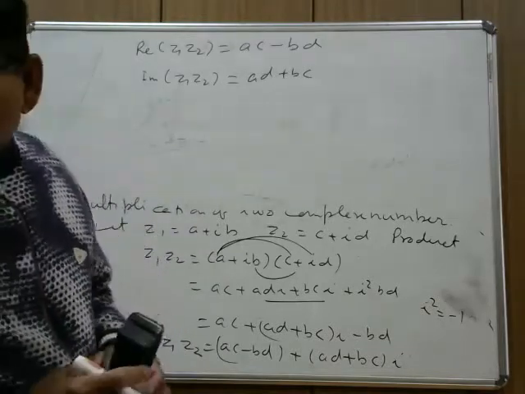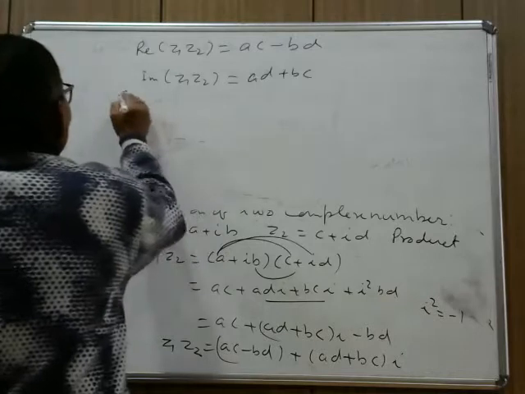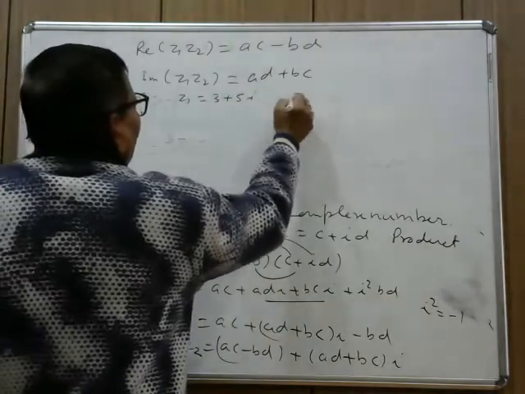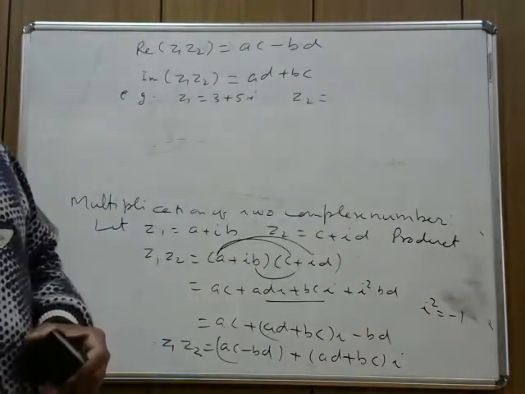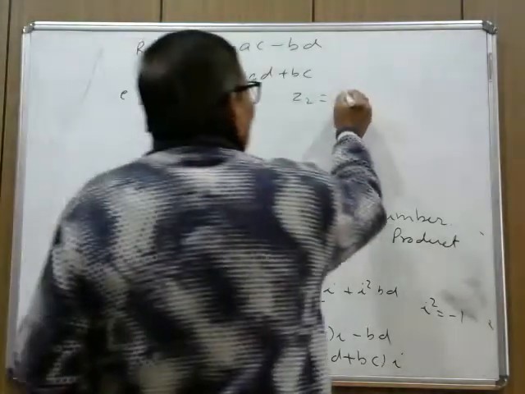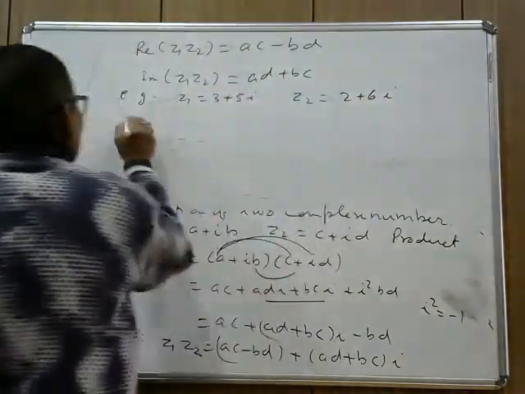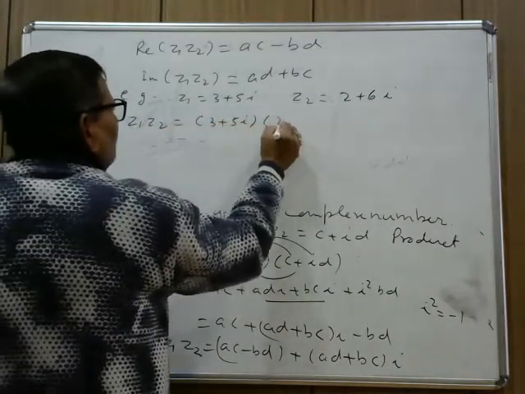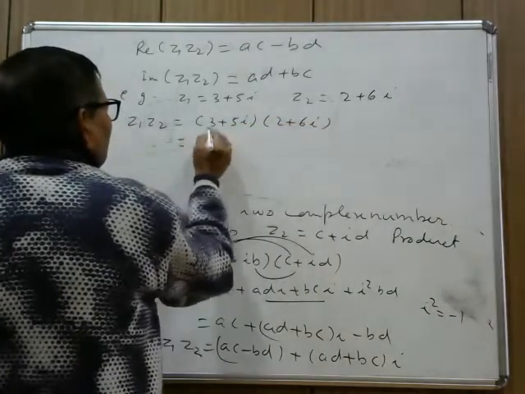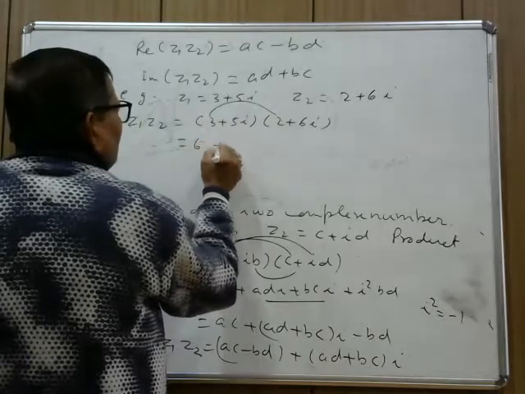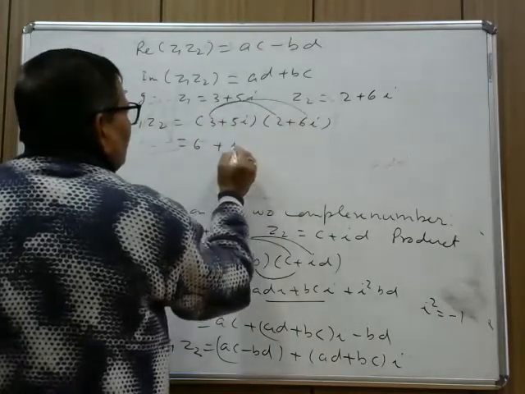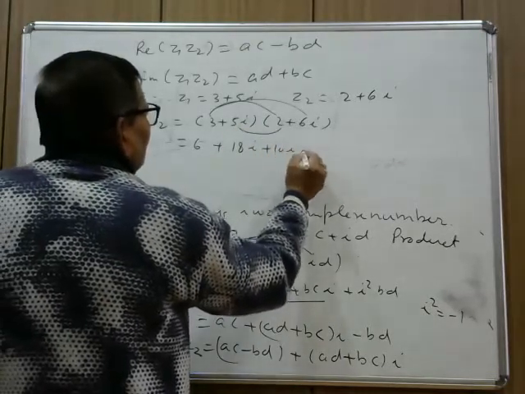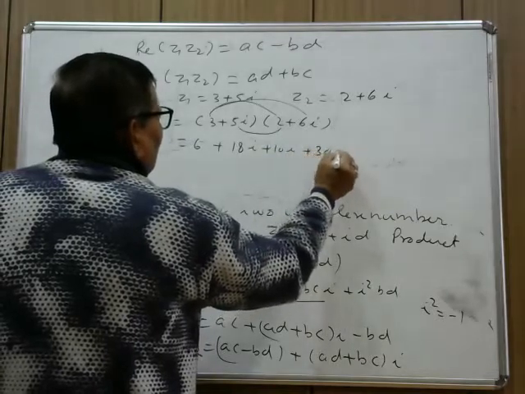For example, Z1 equal to 3 plus 5i and Z2 equal to 2 plus 6i. Then their product Z1 Z2 equal to 3 plus 5i into 2 plus 6i. This is equal to 3 into 2, 6 plus 3 into 6i, 18i plus 5 into 2, 10i plus 6 5 is 30, 30i square.